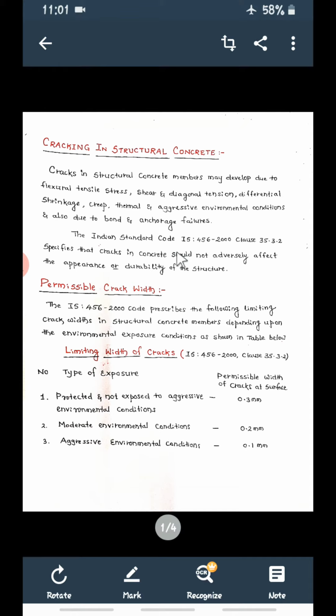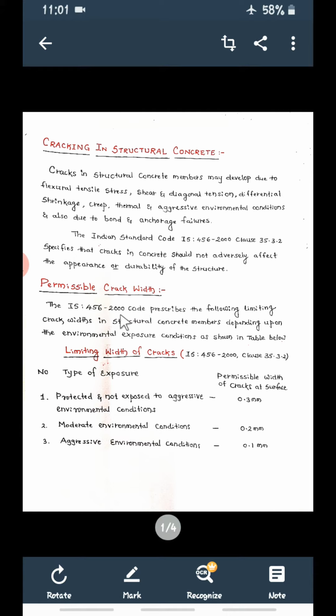The Indian Standard Code, that is IS 456 2000, if you refer to that code book and go to clause 35.3.2, this clause indicates that cracks in concrete should not adversely affect the appearance or durability of the concrete. So even though the cracks are there, if the crack width is within the permissible limit, then there will be no problem or no danger. But if the crack width is more than the permissible, then we need to take care. So what should be the allowable crack width? Permissible means allowable.